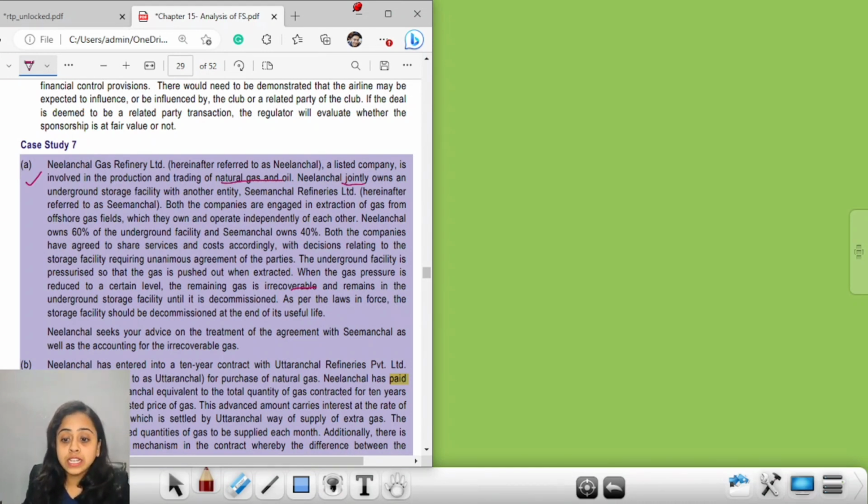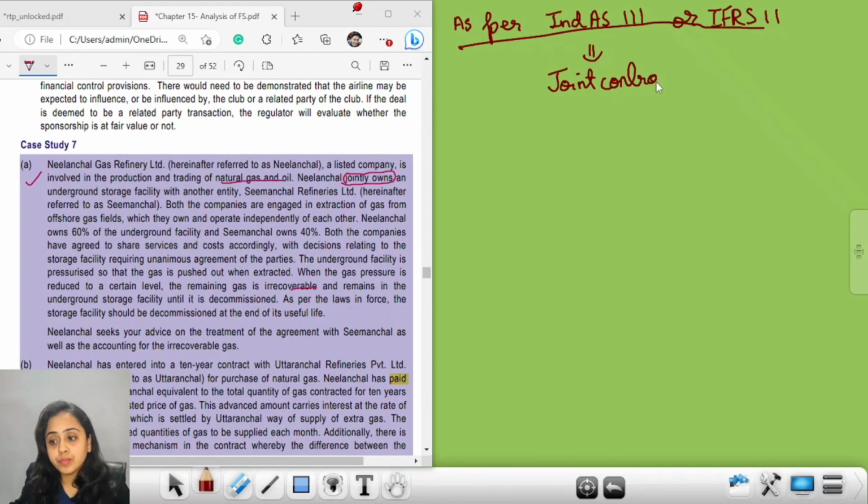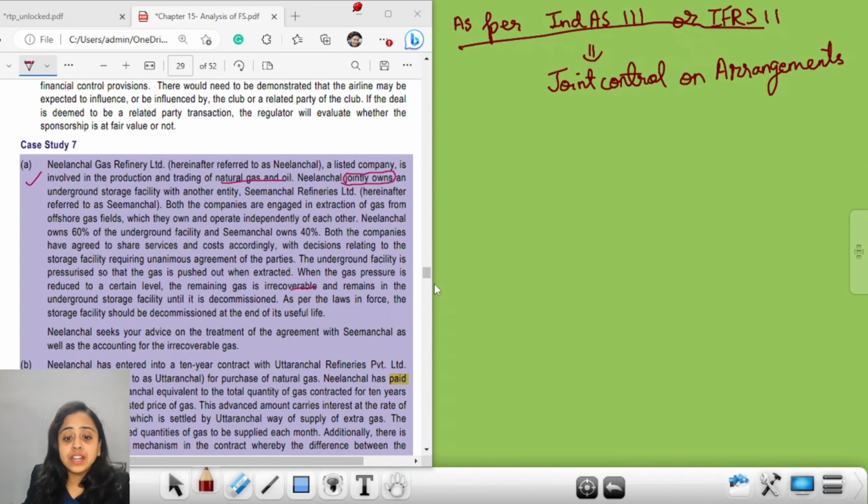Neelachal jointly owns, okay, this means as per Ind AS 111 or IFRS 11, it is a joint control on arrangements, an underground storage facility with another entity.